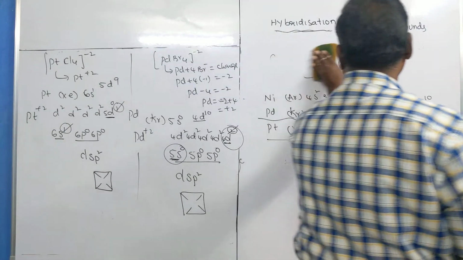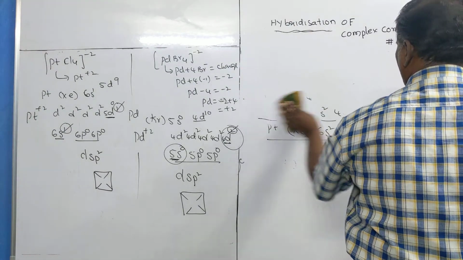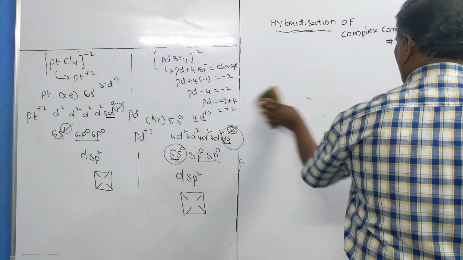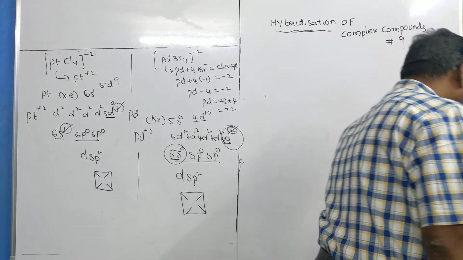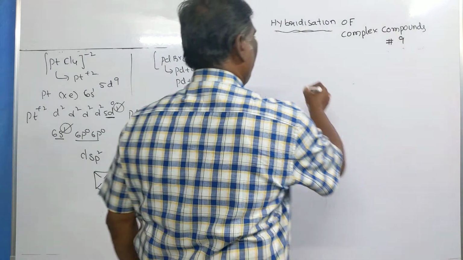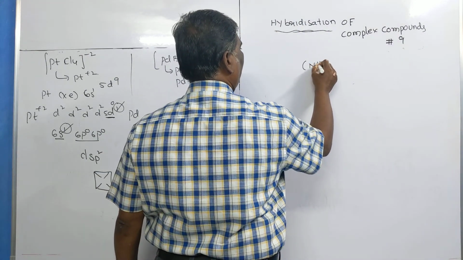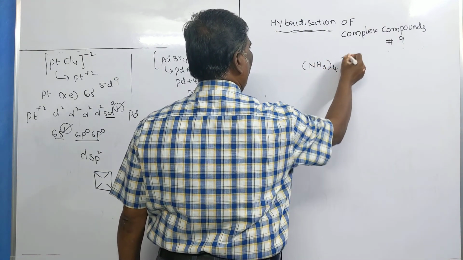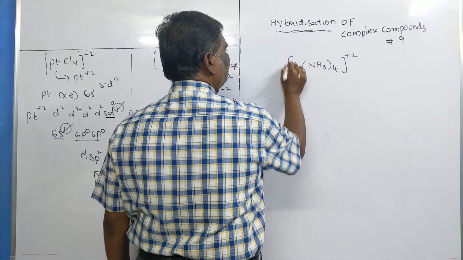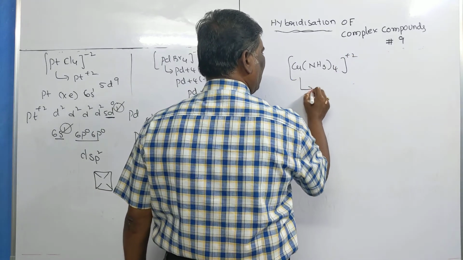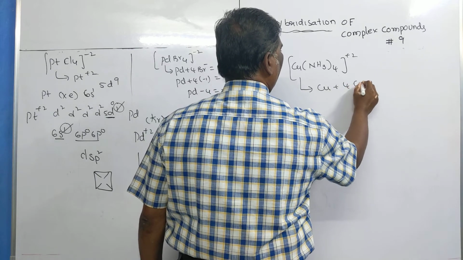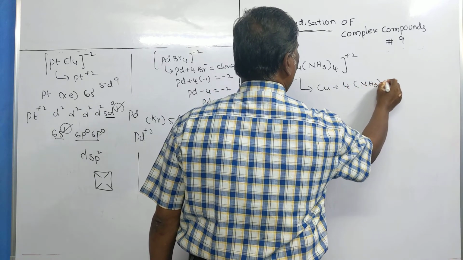The last one is tetraamminecopper. Tetraamminecopper we are going to discuss. This is the anomalous one. On calculation, copper will get +2 oxidation state.